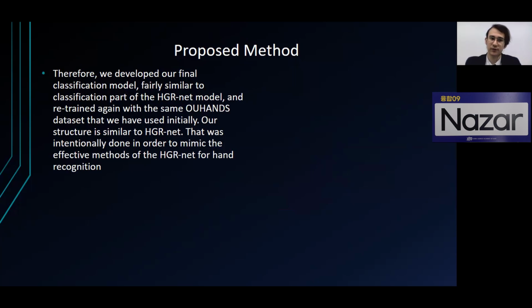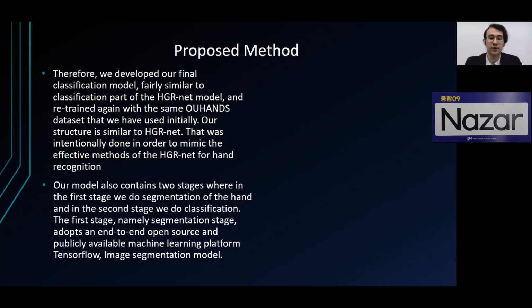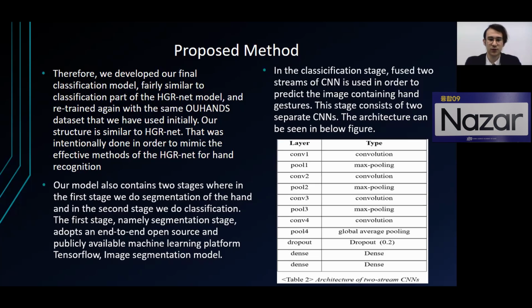So after not getting good accuracies, we developed our final classification model, fairly similar to the classification part of the HRNet model, and retrained it with the same dataset that we used initially. Our structure is similar to HRNet, and that was intentionally done in order to mimic the effective methods of HRNet for hand recognition. Our model also contains two stages, where the first stage is to segment the hand, and in the second stage we do classification.